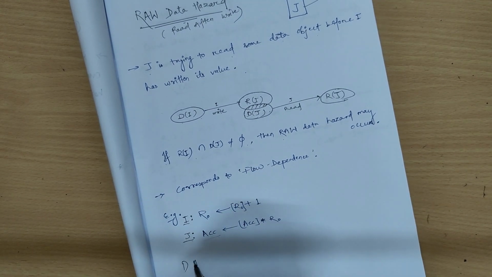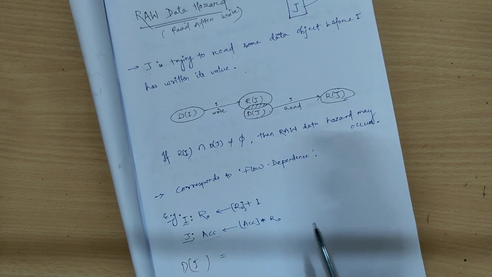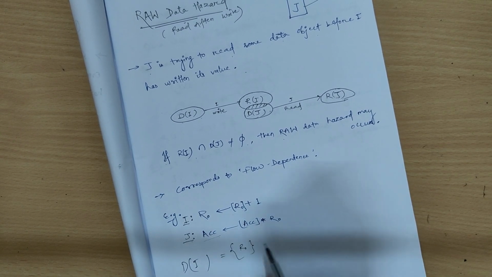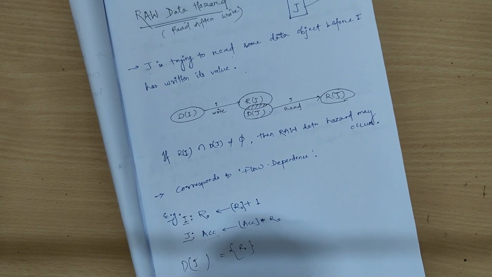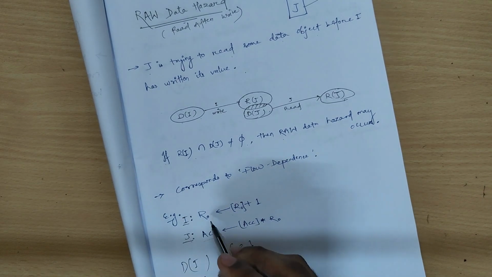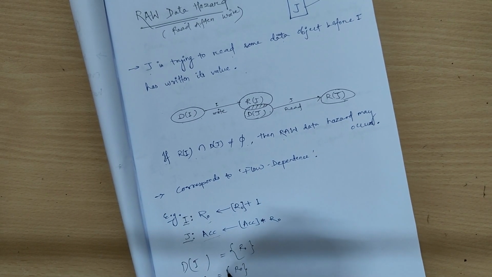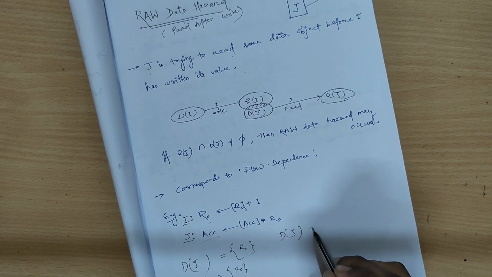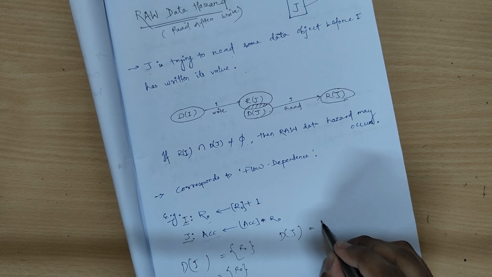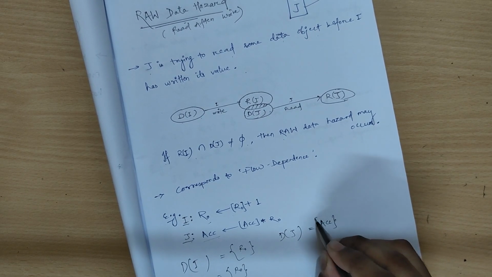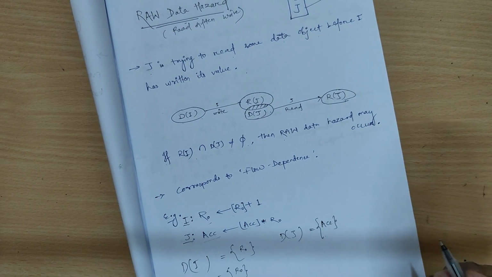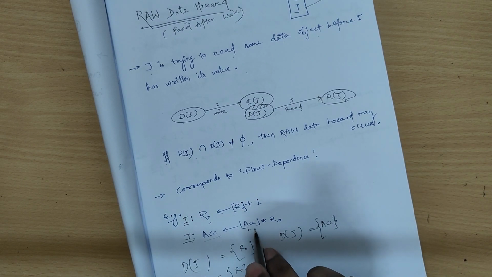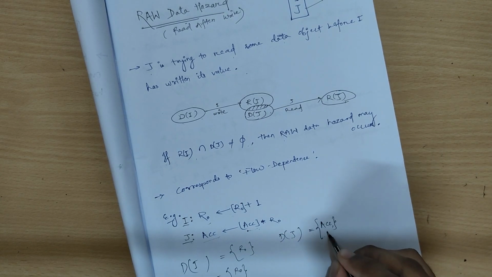So here the domain of I, which is the input set of I, is R0, and the range of I, the output set of I, is also R0. The domain of J, the input set of J, is the accumulator and R0.